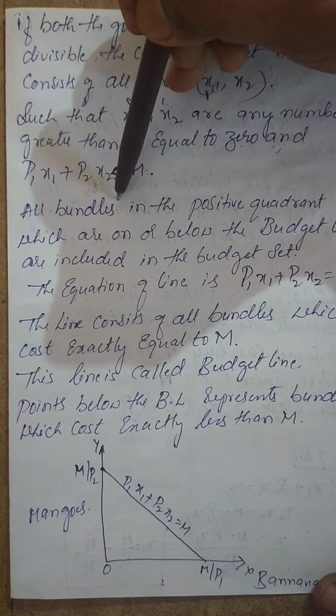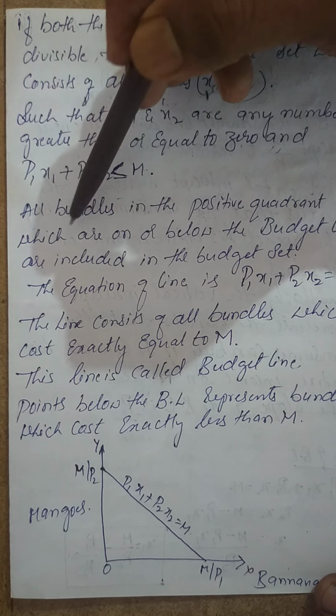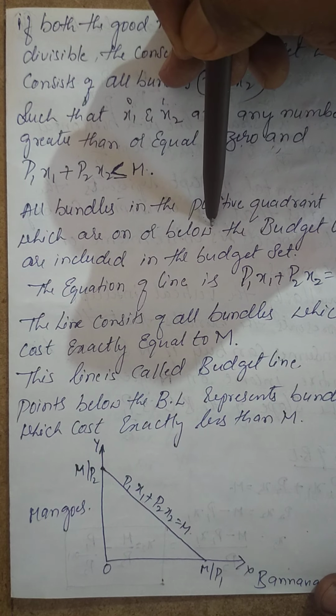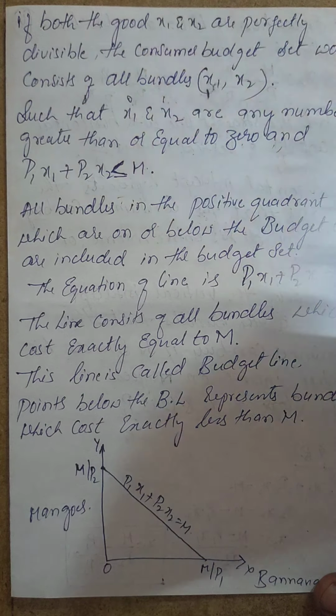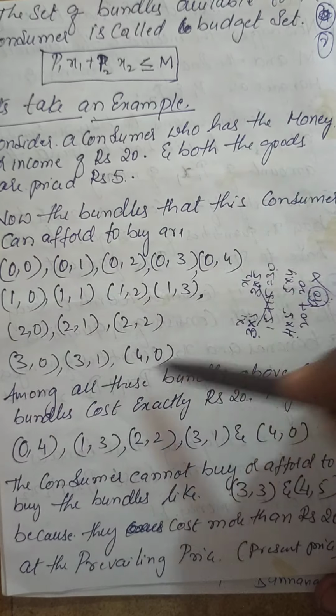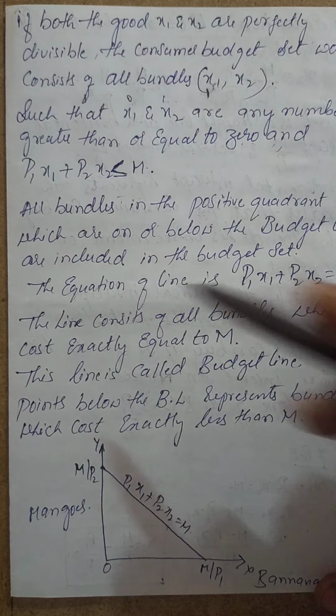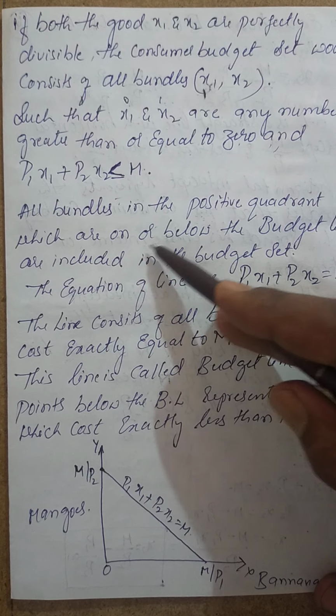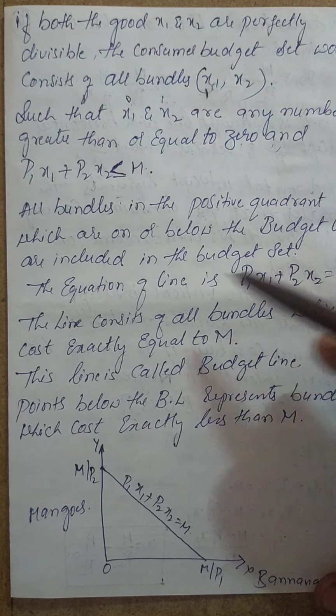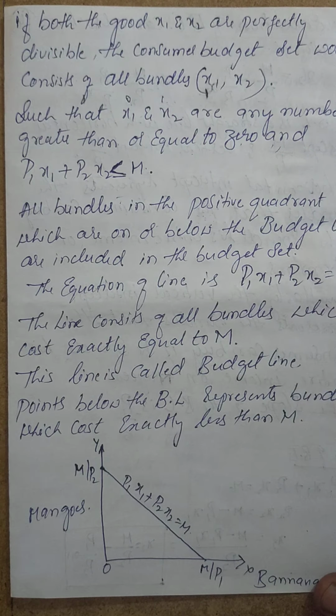Next, all bundles in the positive quadrant which are on or below the budget line are included in the budget set.